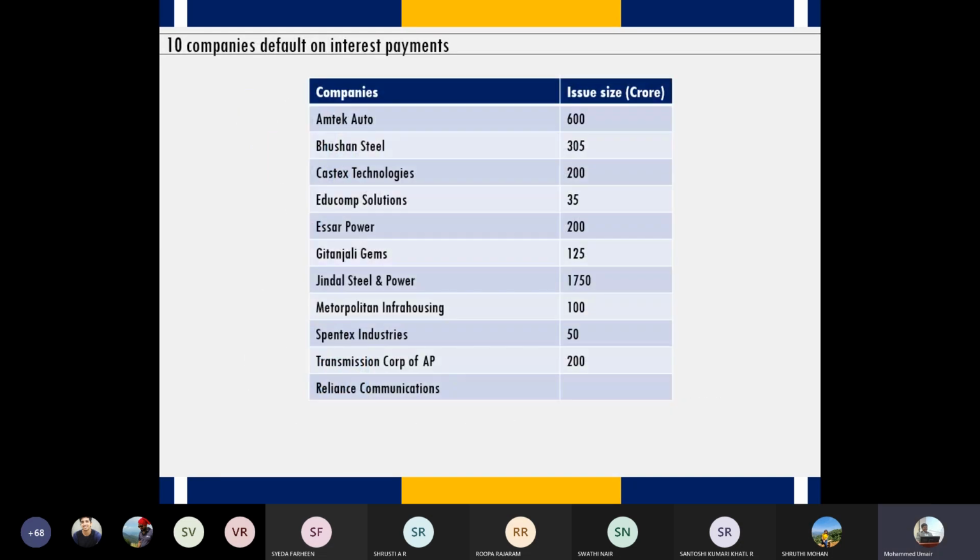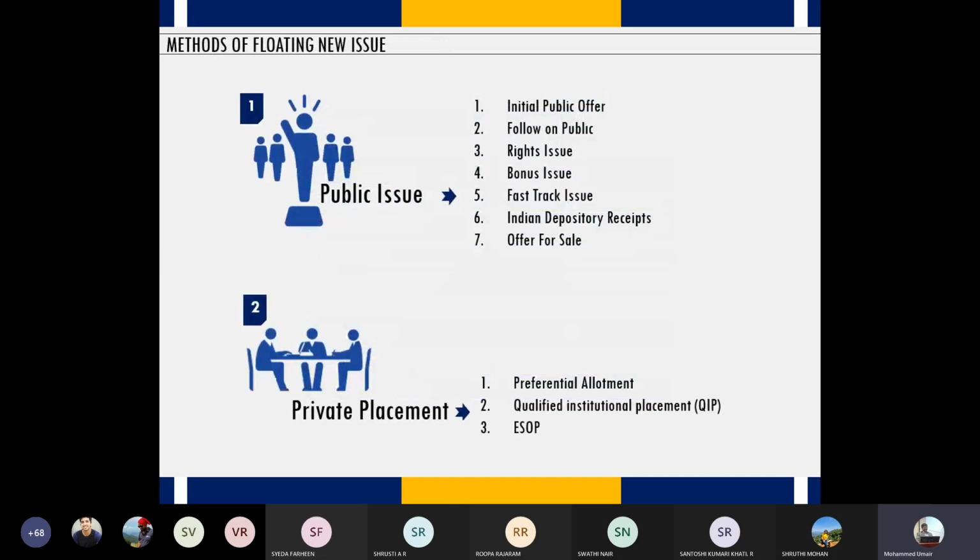So this is about debentures. This is how companies can borrow money from capital markets. Option number one, by issue of debentures, and option number two, by issue of shares. But if a company is planning to borrow money by way of issuing shares in the capital market, then there are different ways of issuing shares. There are different methods of issuing shares, and that's what we're about to discuss now. What are the different methods of floating shares in the capital market?